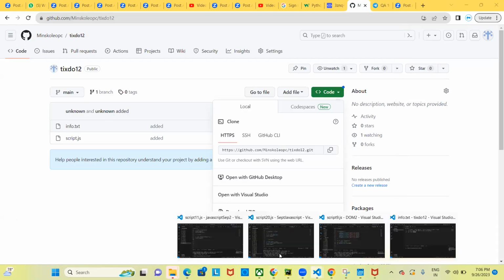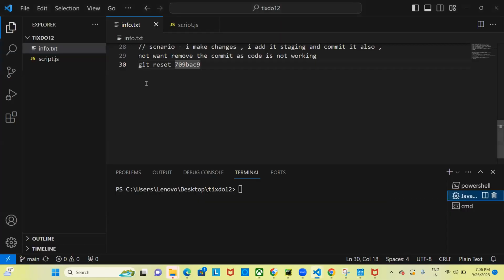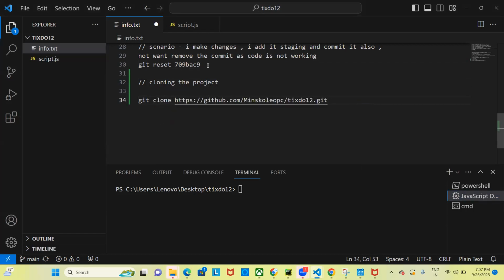Is this fine? How to clone the project? Type yes. You say git clone and this, and it will clone the complete project.